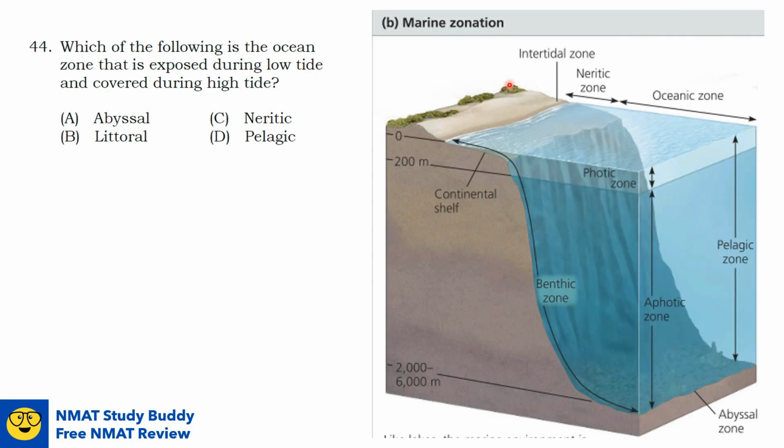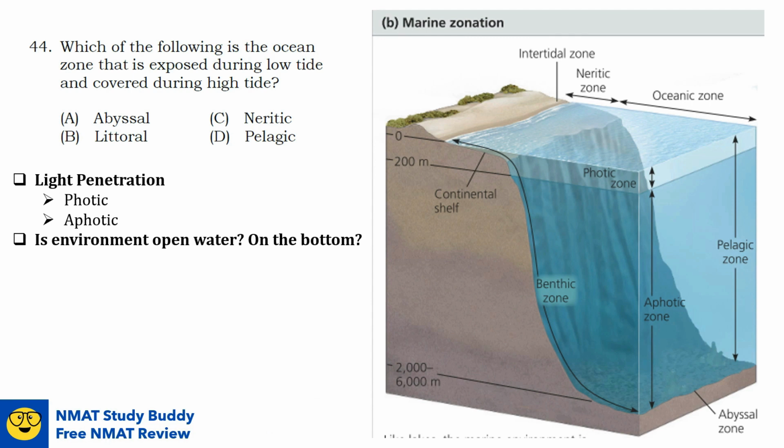Okay, let us take a look here at the marine zonation. The marine environment is generally classified on the basis of, first, light penetration. It can be photic or aphotic. So photic here, the upper photic zone, is the region where there is sufficient light for photosynthesis, while the lower aphotic zone is the region where little light penetrates.